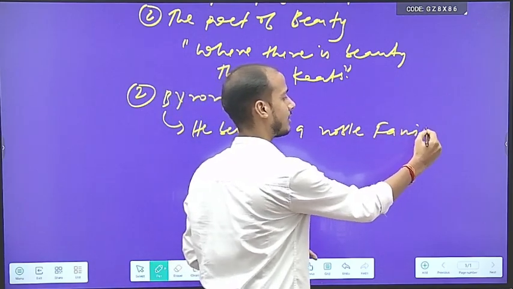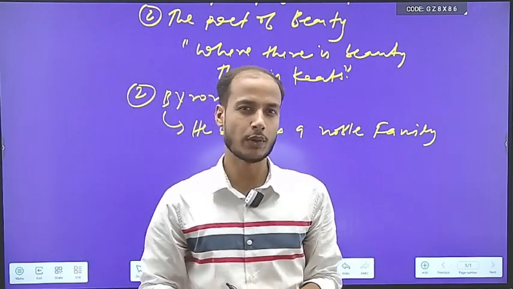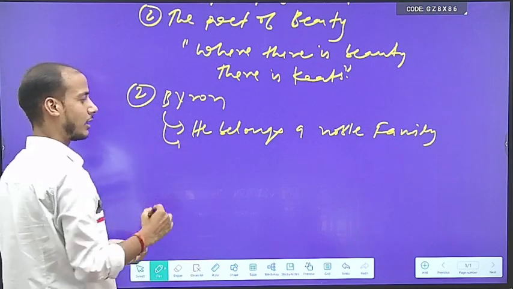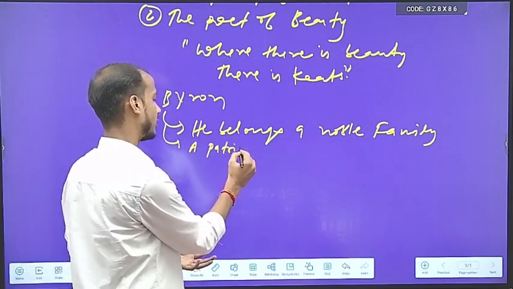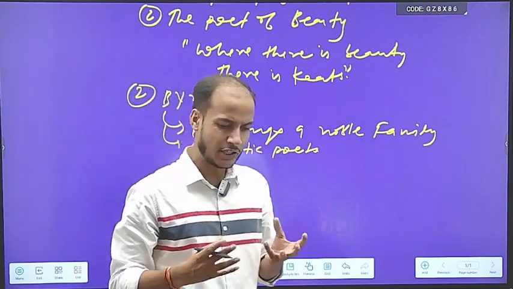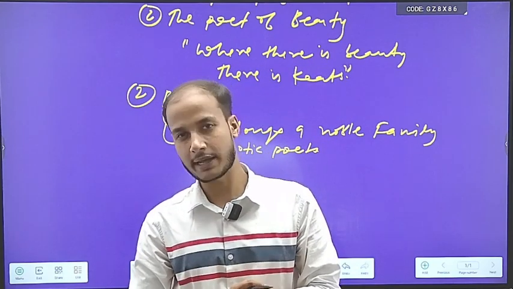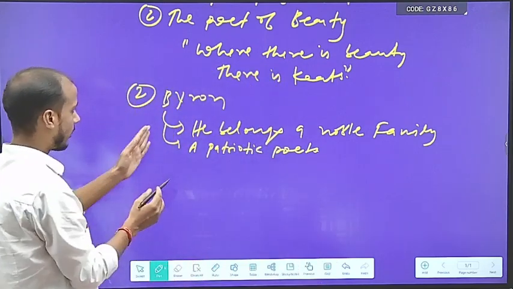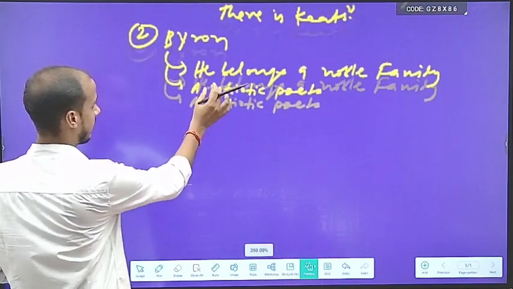Basically, his father was noble in one of the courts. He is known for writing patriotic poems. Patriotism is much more in the heart of Byron, and this is why he is called the patriotic poet.